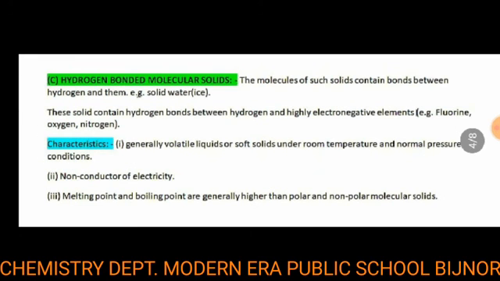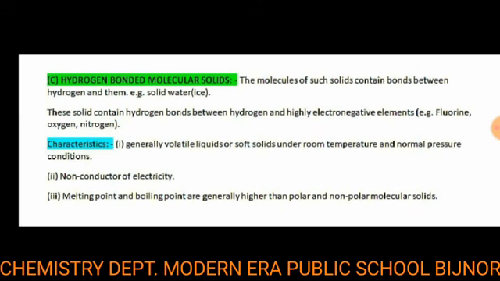Student, the third category is hydrogen bonded molecular solid. The molecules of such solids contain bonds between hydrogen and other atoms. Example: solid water, ice. These solids contain hydrogen bonds between hydrogen and highly electronegative elements, for example fluorine, oxygen, and nitrogen. The characteristics are that they are generally volatile liquids or soft solids under room temperature and normal conditions.